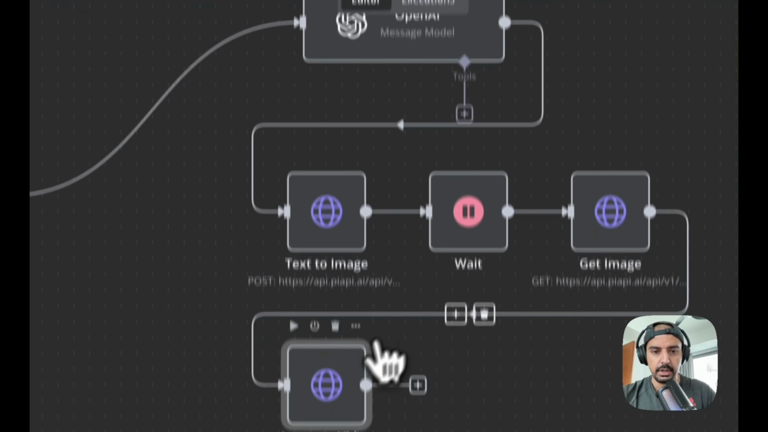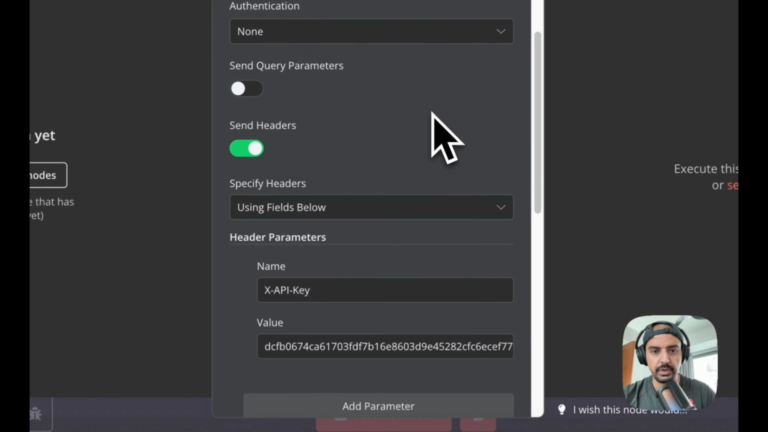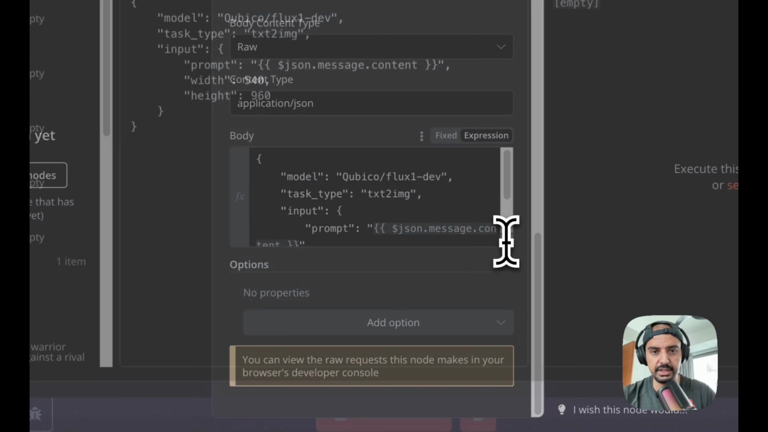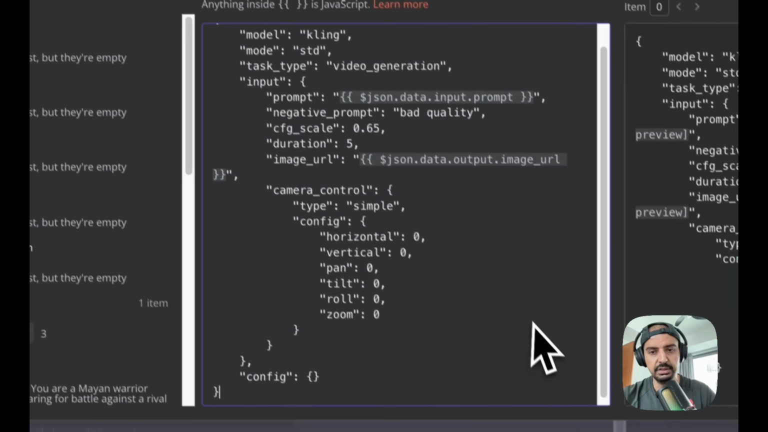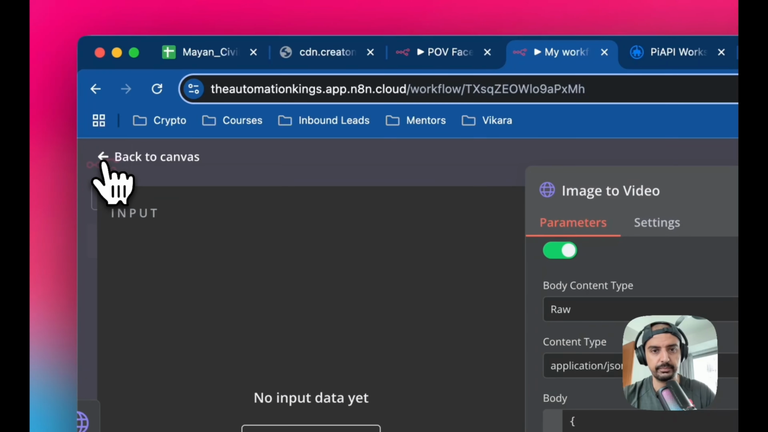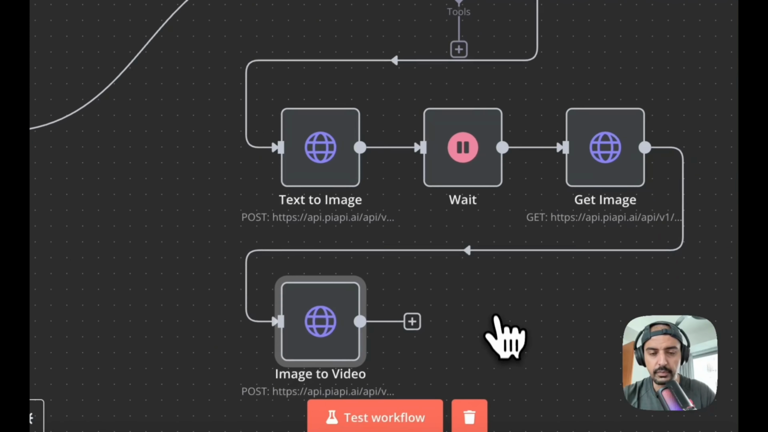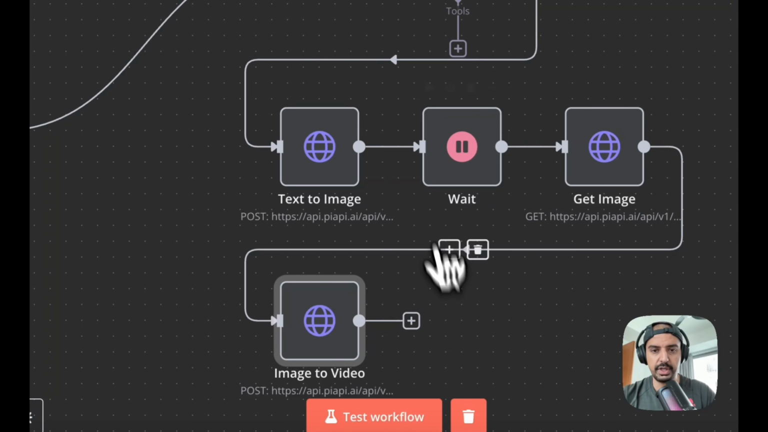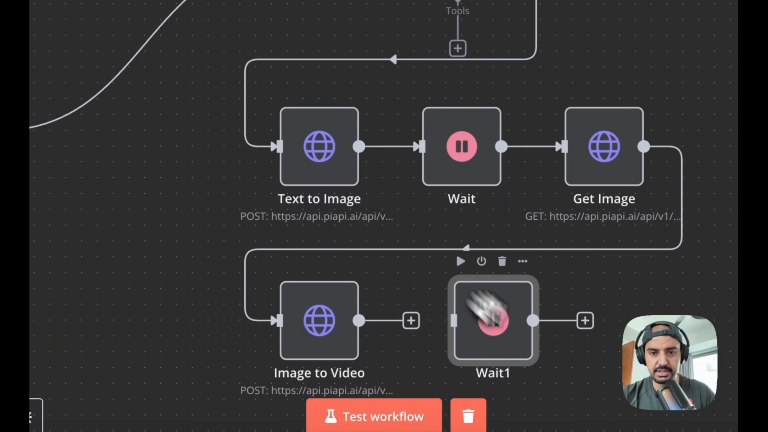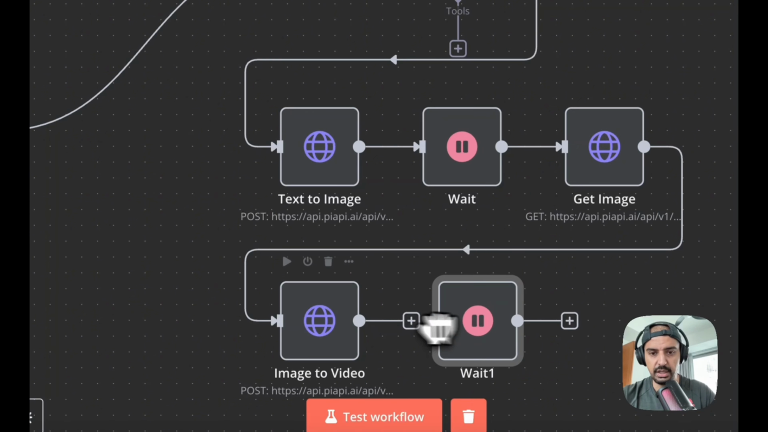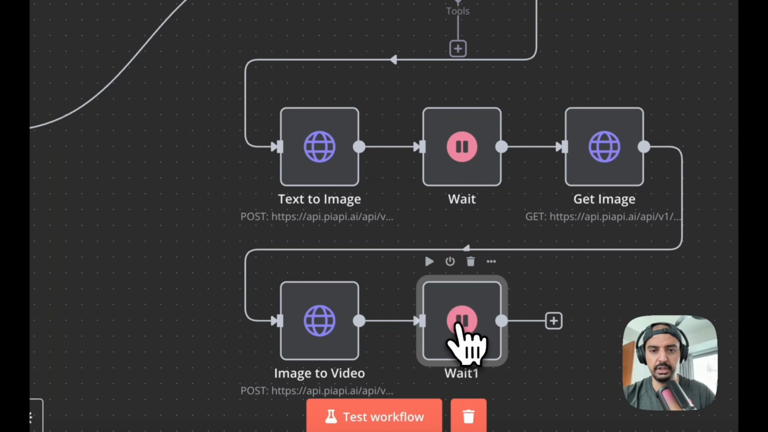Okay, so let's go inside of here. Everything else, like I said, stays the same, but now we're going to edit this because we don't need an image, we need a video. So I'm going to save this in here, and it's all great because I haven't run it on this automation. The next thing you want to do is just add another wait module. So I'm just going to copy, duplicate this, connect it up, and move it here.